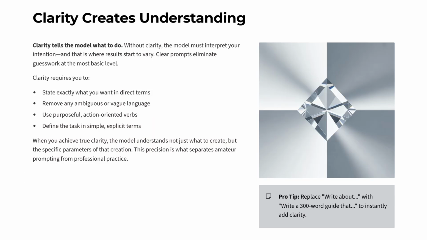Clarity tells the model exactly what to do. When clarity is missing, the model is forced to interpret your intention, and that's where variation creeps in. To achieve clarity, state your request in direct terms, remove vague language, and use purposeful, action oriented verbs. Define the task in simple, explicit instructions. When you write with clarity, the model not only knows what to create, but also understands the specific parameters of what you expect. This precision is what separates casual prompting from true professional practice.